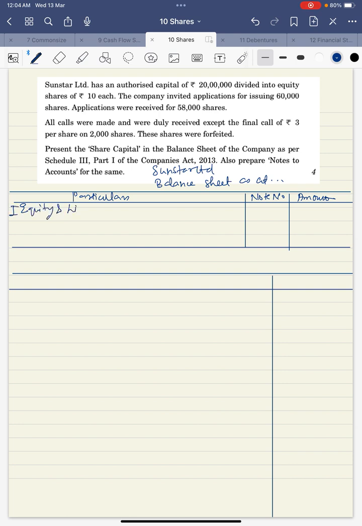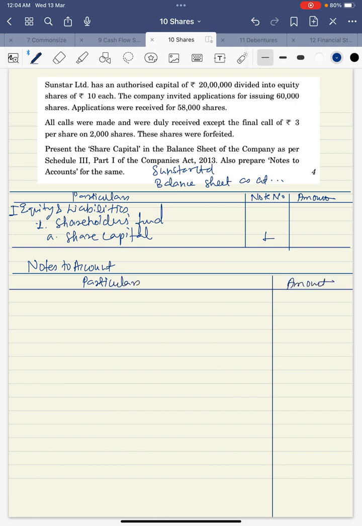Equity and liabilities, shareholders fund, share capital. In front of that, write down note number 1. Come to notes to account. Note number 1, share capital.